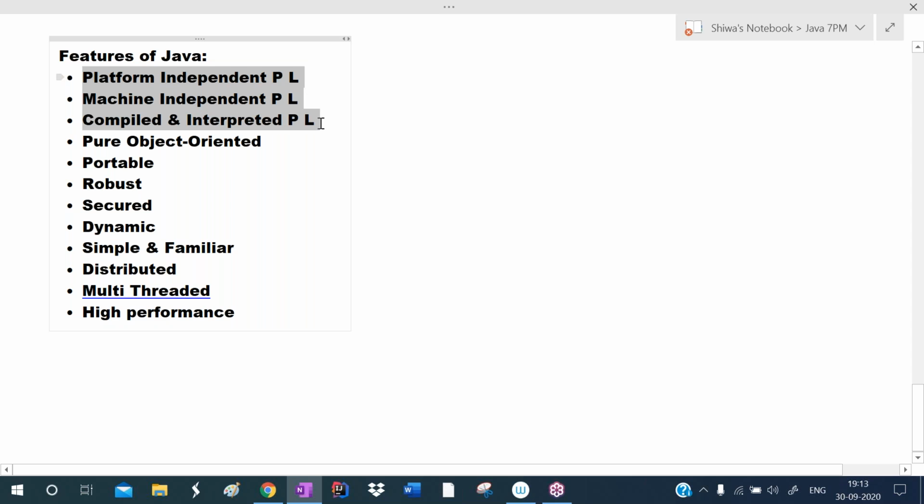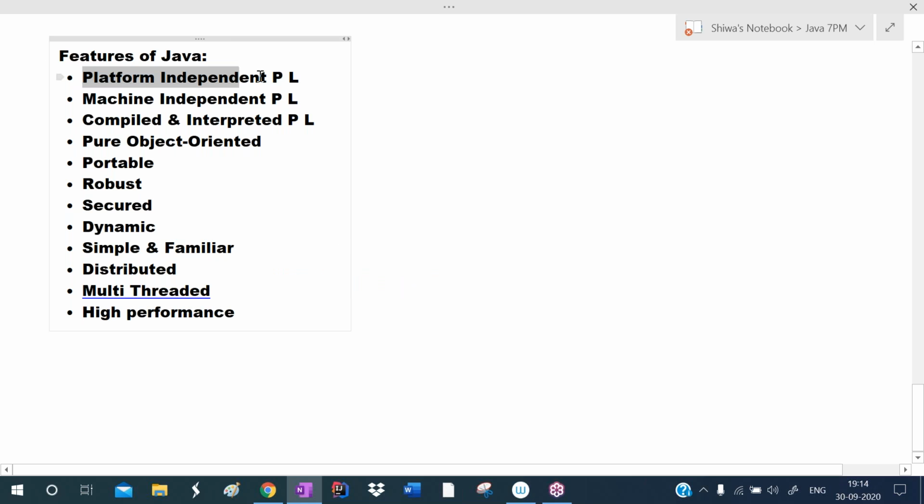It is a compiled and interpreted programming language. It is a pure object oriented programming language. It is a portable programming language, a robust programming language. It is a secured programming language. It is a dynamic programming language. It is a simple and familiar programming language. It is a distributed programming language. It is a multi-threaded programming language, and it provides high performance. So these are the features.